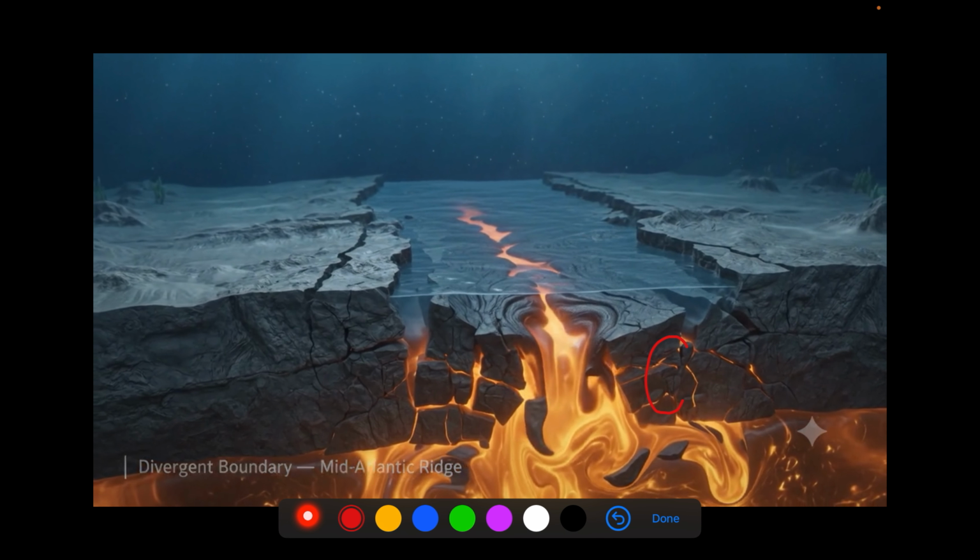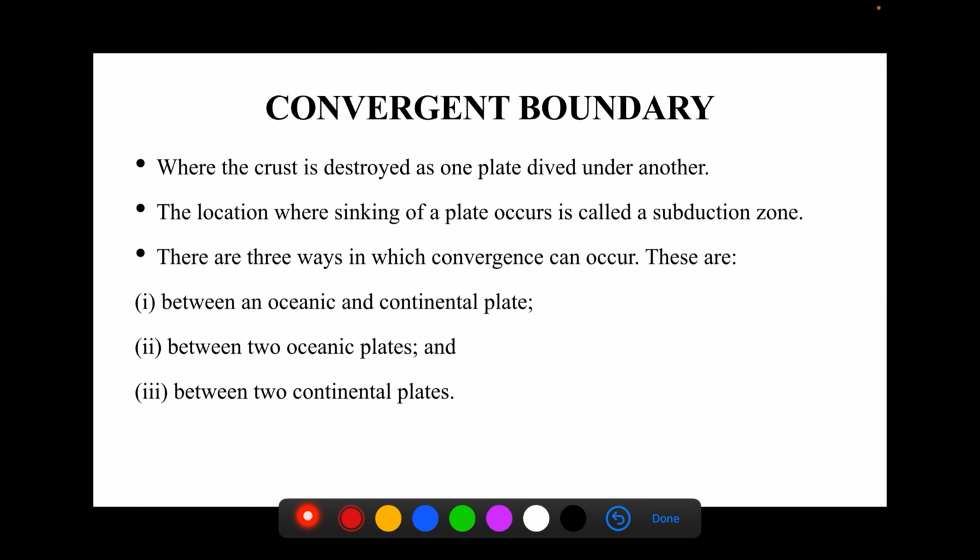Yeah, so you can see that two plates are moving in the opposite direction and lava is coming up. When this lava solidifies and accumulates year after year, something like a land structure will be formed. All right, the next boundary that we have to see is basically a convergent boundary.